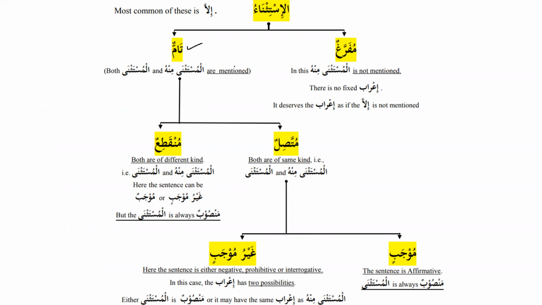And that's what we have seen today, that al-istithna can be tammun or mufarraghun. So when it is tamun, muttasilun, and mujabun, it will be mansub. And similarly, when it is tamun and munqati'un, then it will be mansub. So these are the two possibilities of mansub. And if it is mujabun, it can be mansub or marfu, and mufarraghun will take the i'rab of something that comes before illa in the sentence.